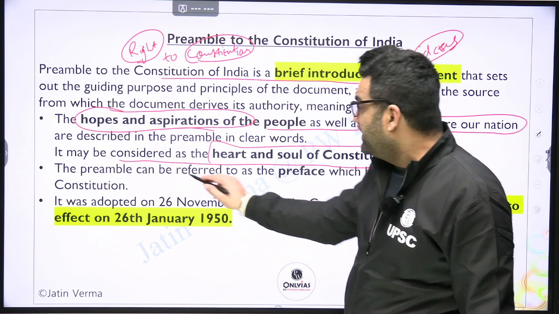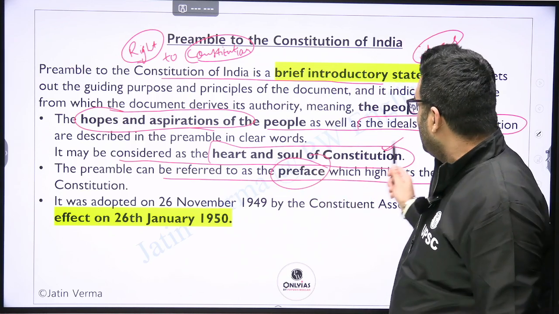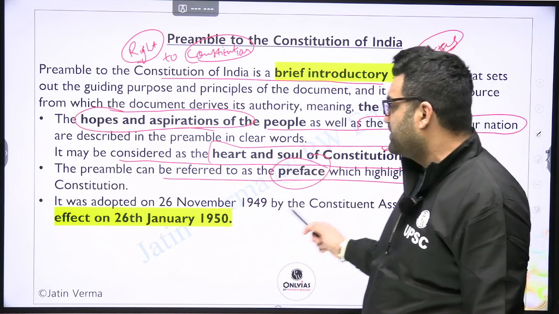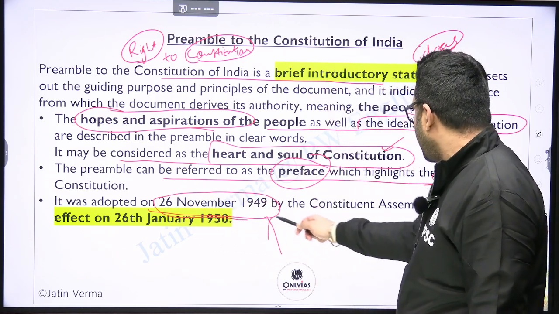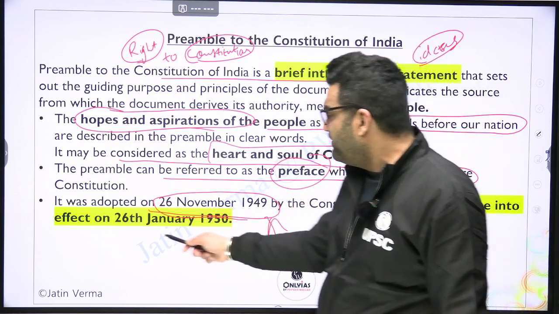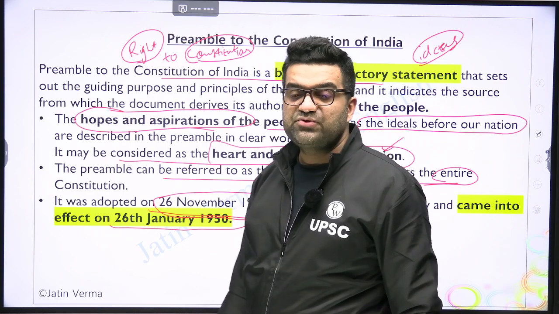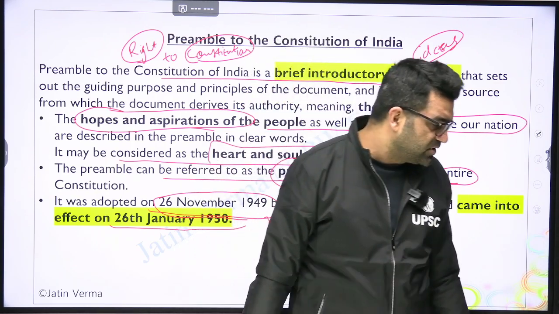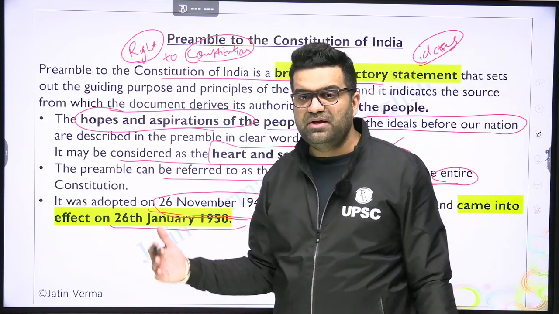The preamble can be referred to as the preface which highlights the entire constitution. It was adopted on 26th November 1949 by the Constituent Assembly and came into effect on 26th January 1950. As we proceed, we would also talk about whether the preamble is justiciable or not.